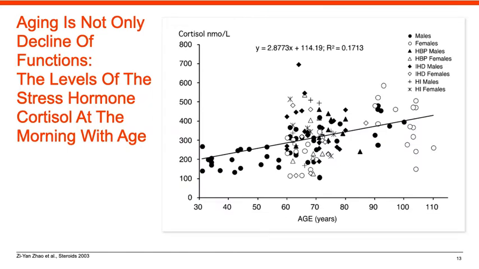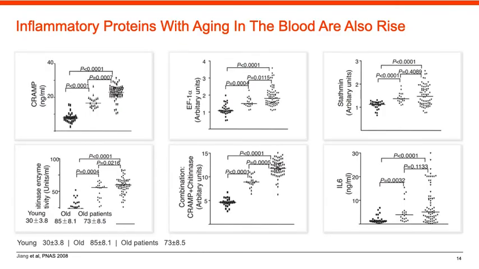It should be noted here that aging is not only a process of reducing all kinds of body functions; some processes, on the contrary, are activated. In particular, morning levels of the hormone cortisol increase with age. In the blood plasma, there is an increase with age in the amount of pro-inflammatory proteins.